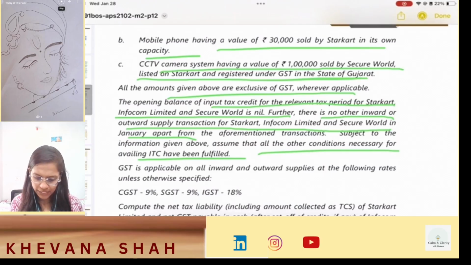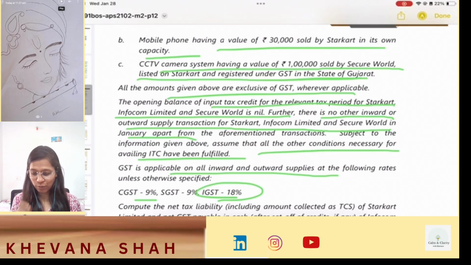Now, GST is applicable on all inward and outward supplies at the rates of 9% for CGST and SGST, and for IGST the rate is 18%. You have to compute the net tax liability including amount collected as TCS of Starcart Limited and net GST payable in cash after set-off of credits if any of Infocom Limited and Secure World for the month of January. Okay, so you have to find the net tax liability.